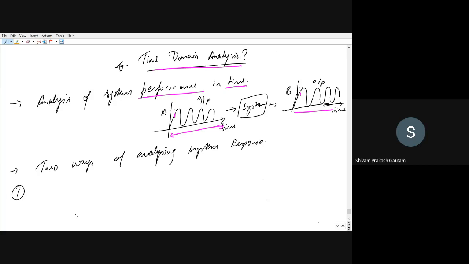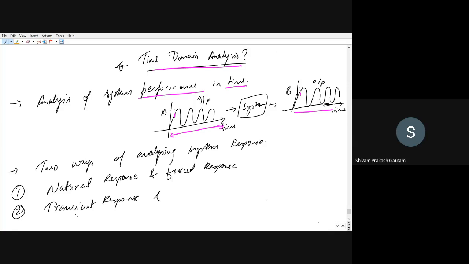First one is natural response and forced response. And second is transient response and steady state response.